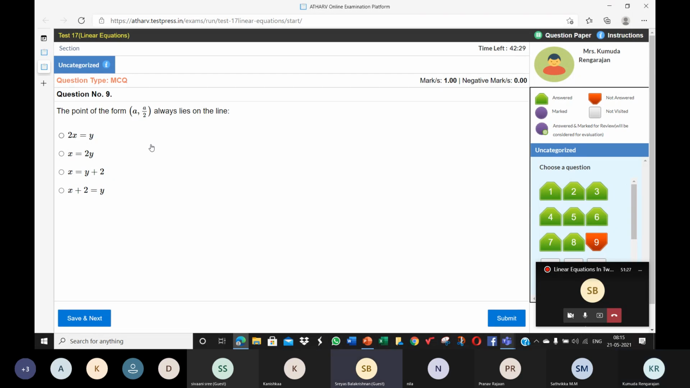Then it can satisfy that, no, ma'am? A comma a by 2. No. X is half of y. The meaning there is x is equal to y by 2, meaning the value of x is whatever is the value of y divided by 2. Ma'am, I still can't understand it, ma'am.